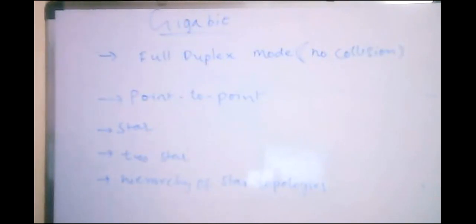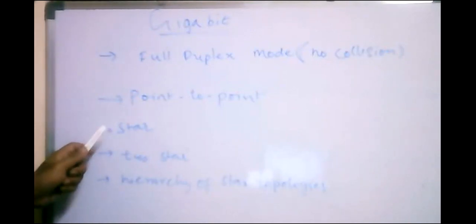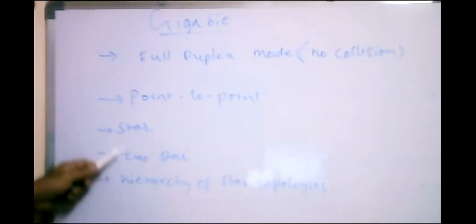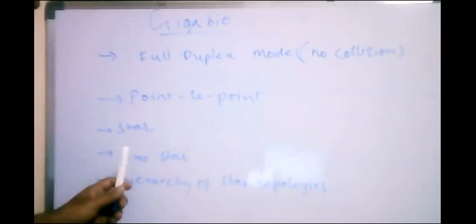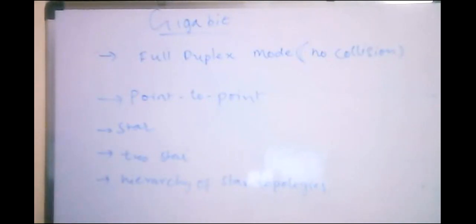So its extension versions use a star to star topology. If more stations are included, then it will use more star topologies, and it uses a hierarchy of star topologies as the number of stations added to this Ethernet network increases.